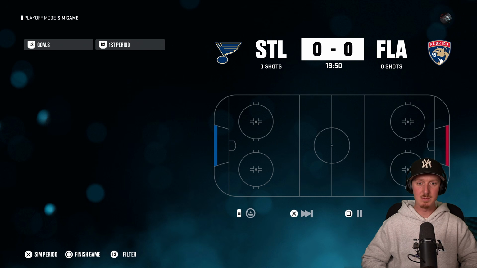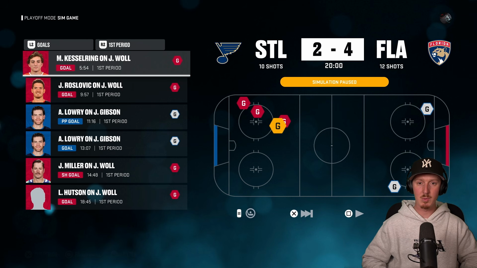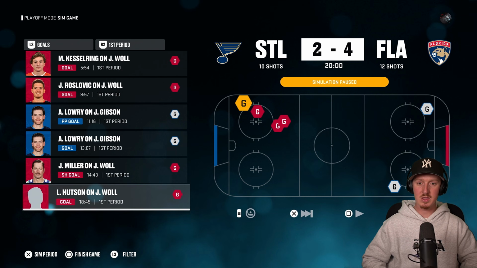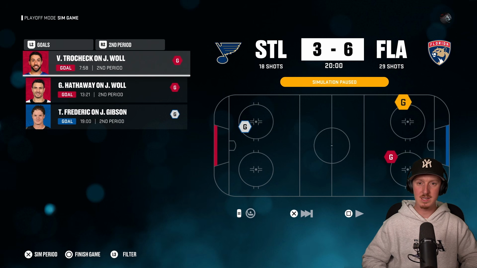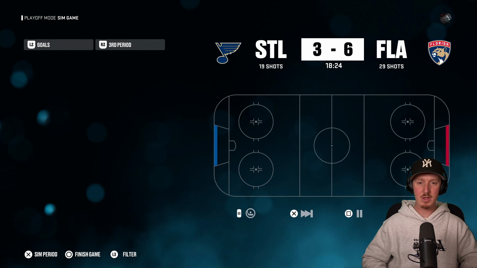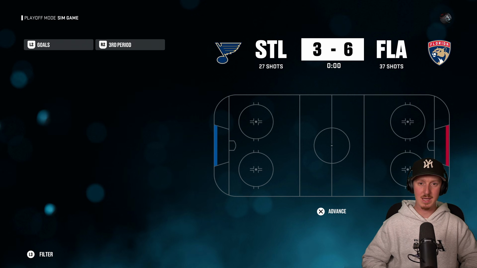But that's what happens in a best of 3 series. You can't afford to drop game number 1. If you drop game number 1, you're going to be in a tough spot. But look at the Florida Panthers responding in game number 2. 4 goals in the first period. They're locked in. Another 2 in the second. I don't think we're going to see a crazy comeback from St. Louis. So I think Florida's going to be taking this one. We will sim a couple minutes, but you know what? I'm feeling pretty confident. Florida's taking this one, and we got game 3 elimination.